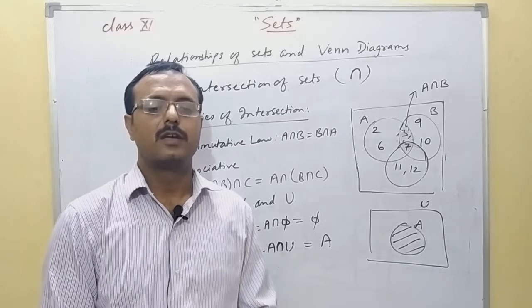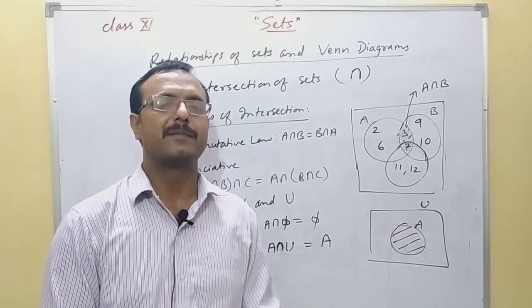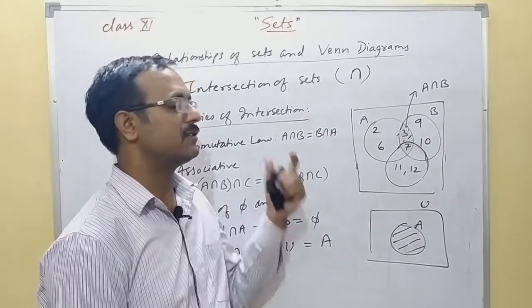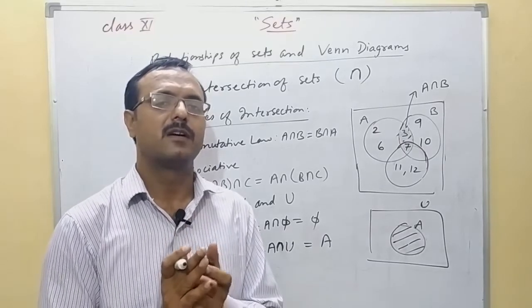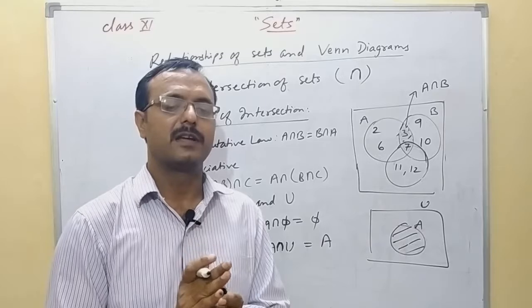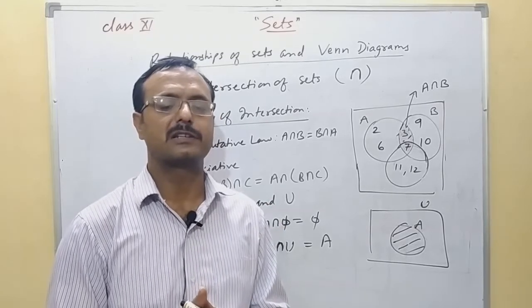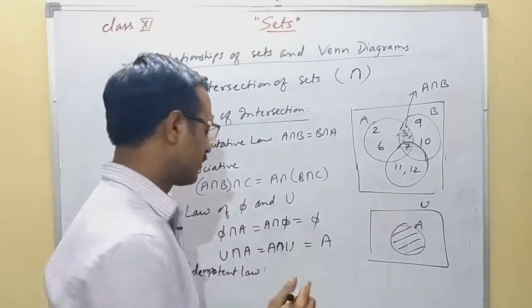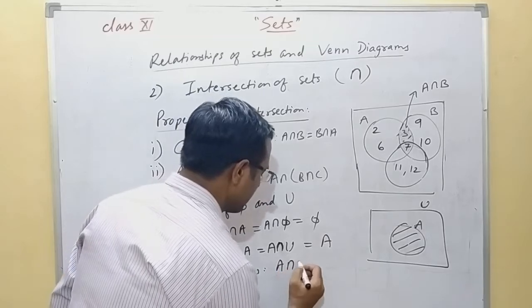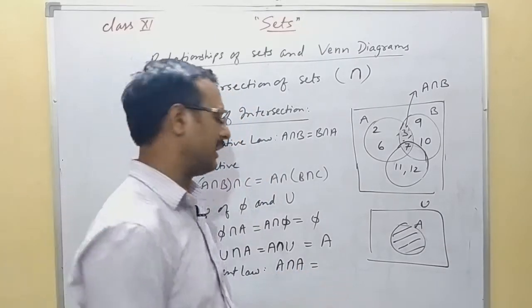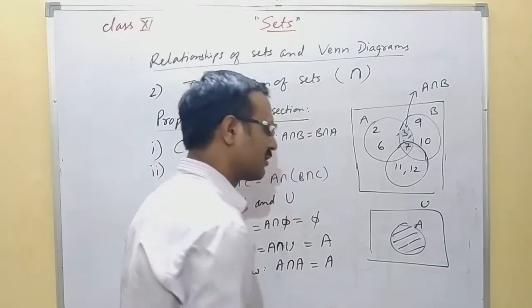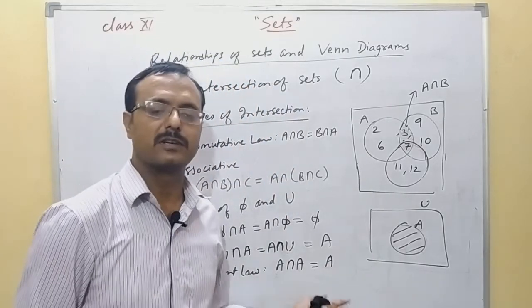So in this law, if you take the intersection of an element with itself, we have seen in union also, we have taken union of an element of a set with itself. In this also you have to take the intersection of a set with itself. So what will happen? If you take the intersection of A with A, you are going to get the same set A. Intersection of A with A is A.